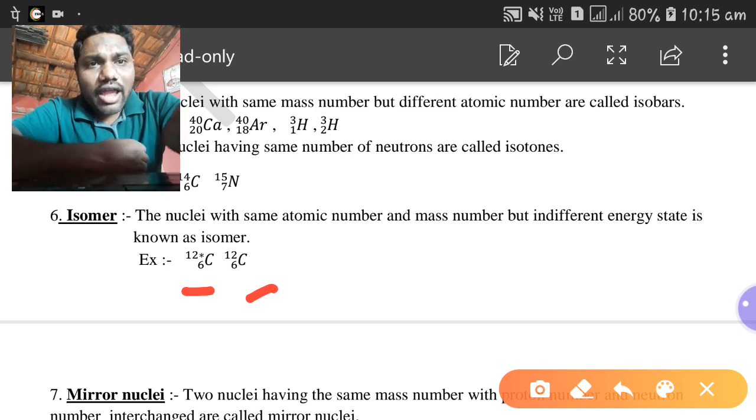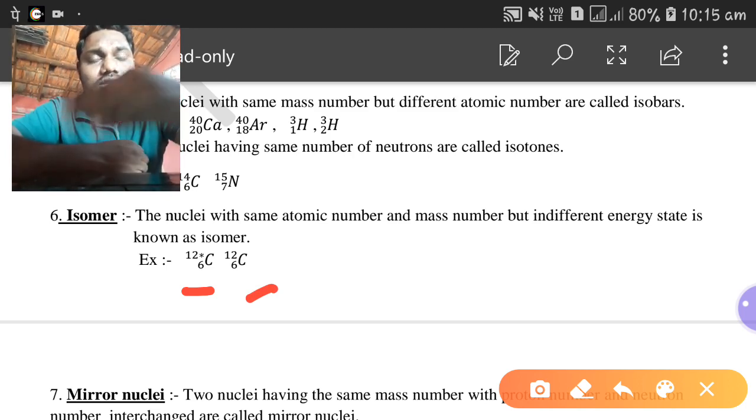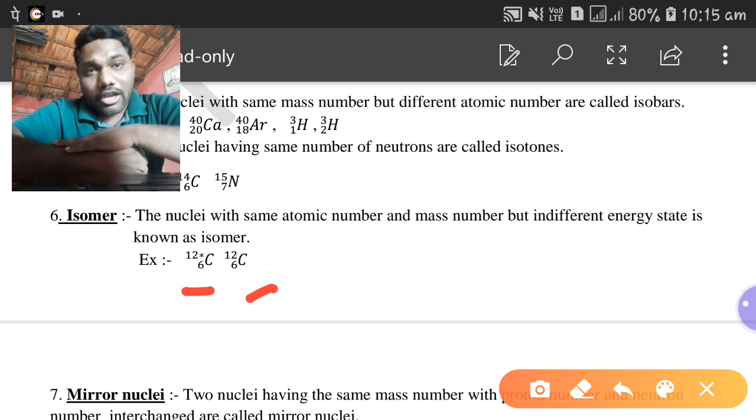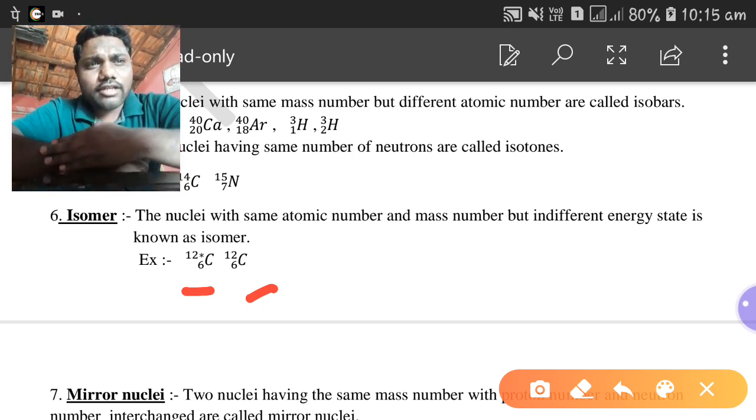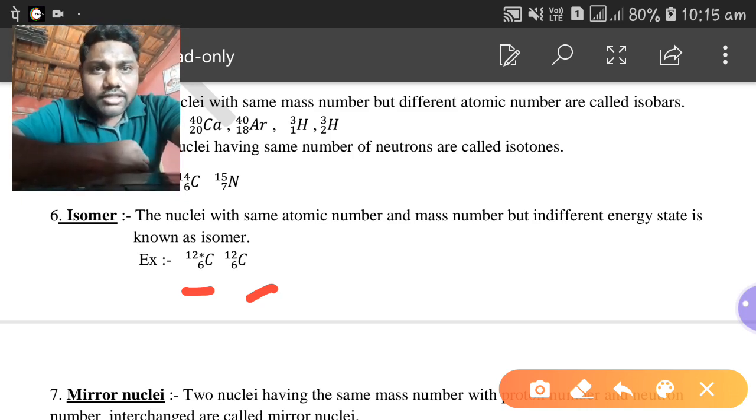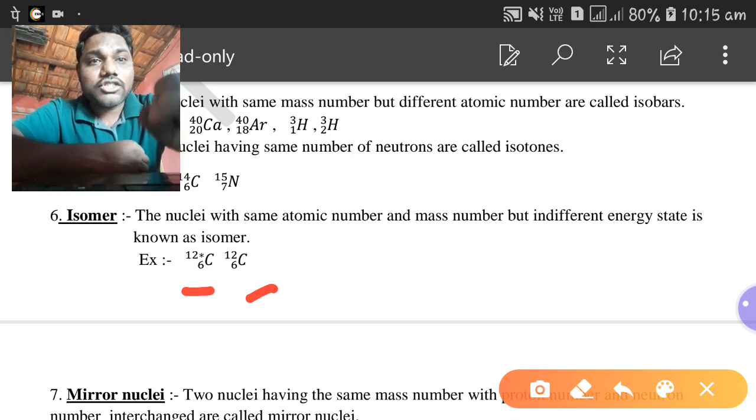Both atoms have the same atomic number and mass number, but different energy states. You will learn about energy states and energy levels in the atom chapter, so not to worry about it.